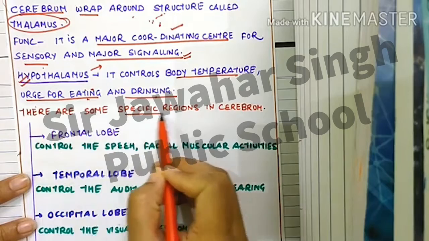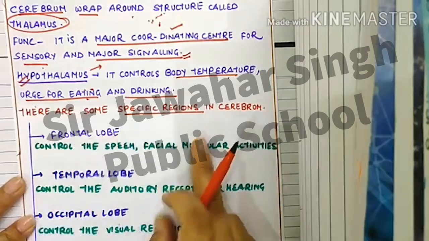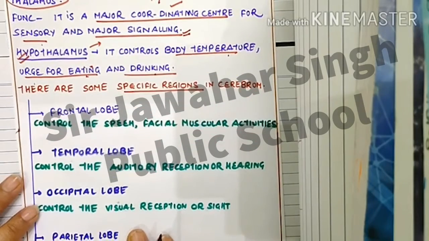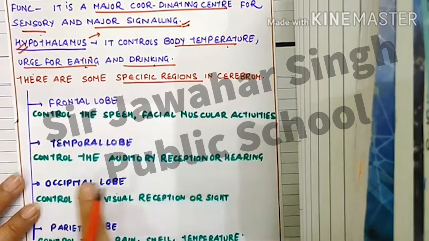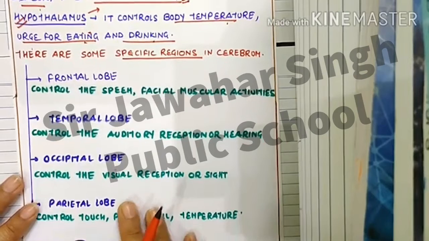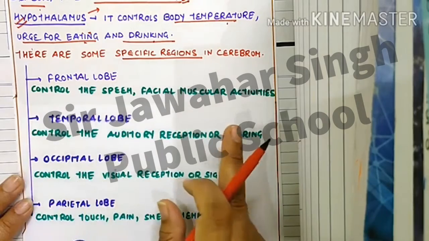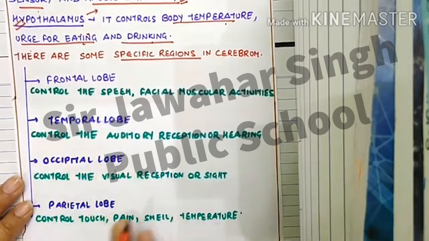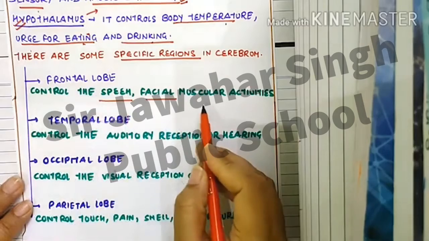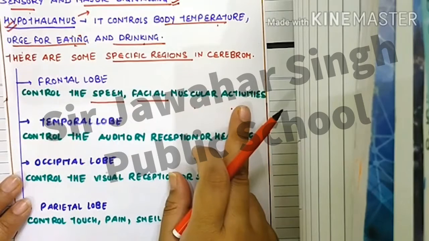There are some specific regions in the cerebrum, my dear. The specific regions are the frontal lobe, temporal lobe, occipital lobe and parietal lobe. The frontal lobe controls speech and facial muscular activities.